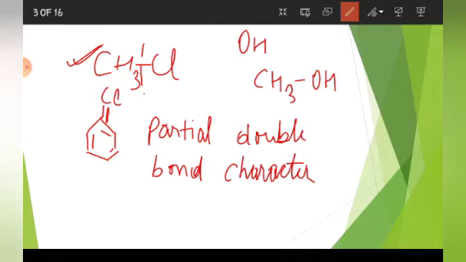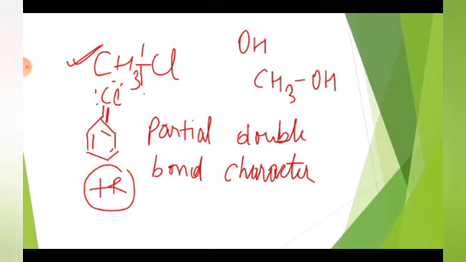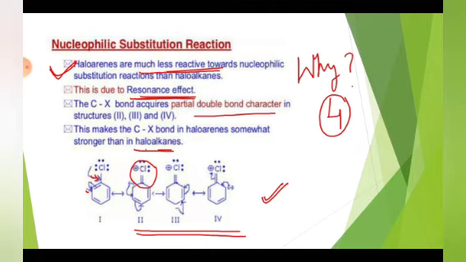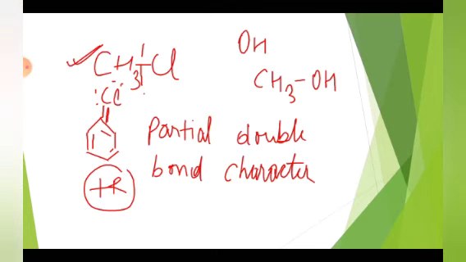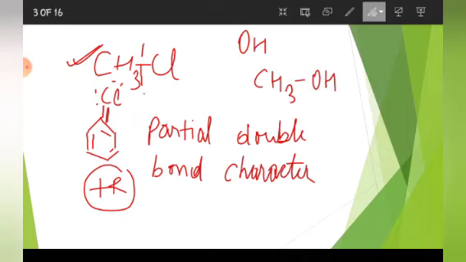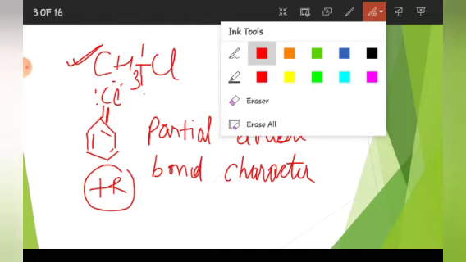This effect in which this chlorine donates its lone pair towards the ring is known as plus R effect, resonance effect. Fine. So this was the first reason, which is resonance effect. Now let us see further.